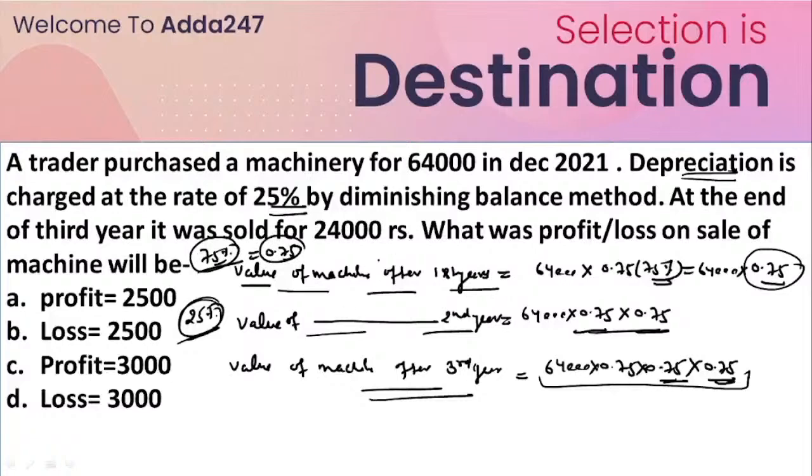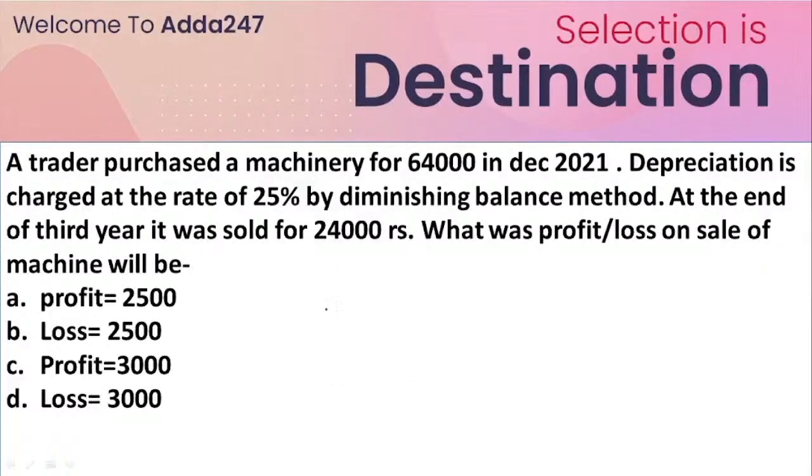So in the exam, whenever you have to solve this question, you only have to consider it like this. Suppose this is the total cost of the machine and it is depreciated 25% with the diminishing balance method. That means after the first year your machine value would be 64,000 multiplied by 0.75, and you have to calculate for the third year, the end of the third year.